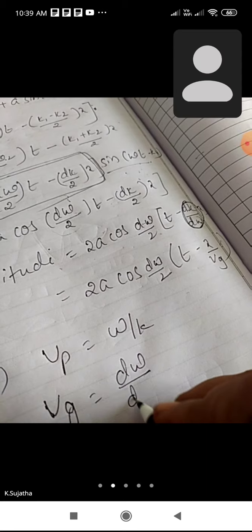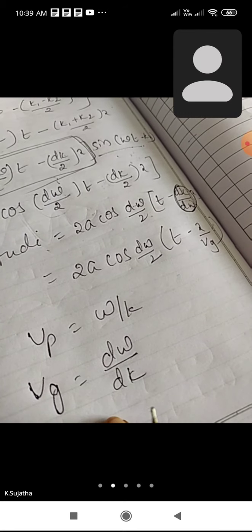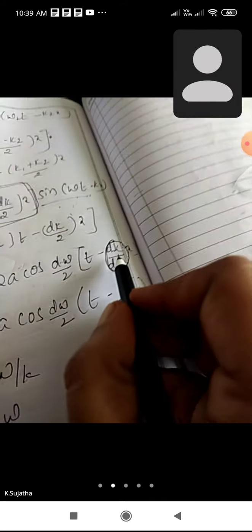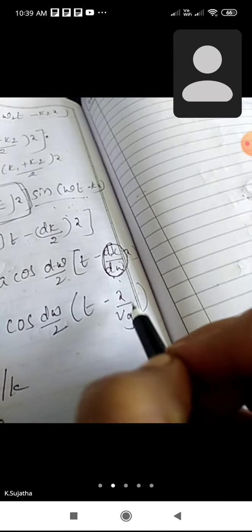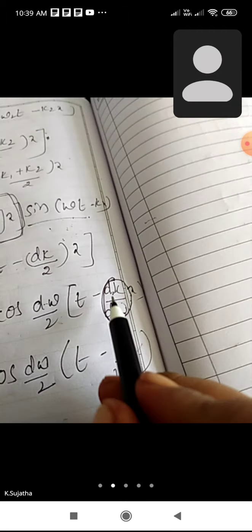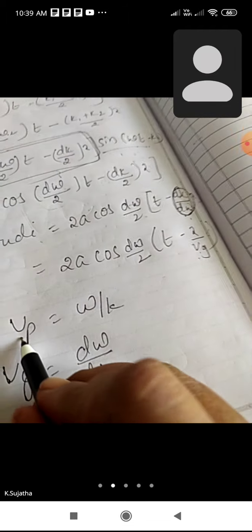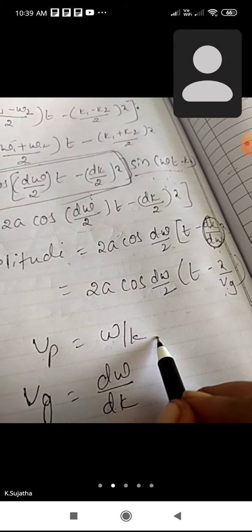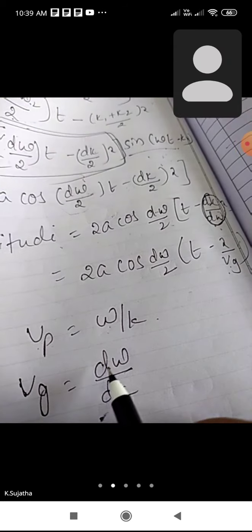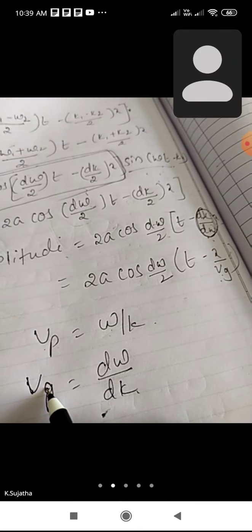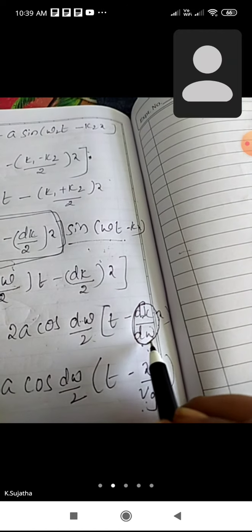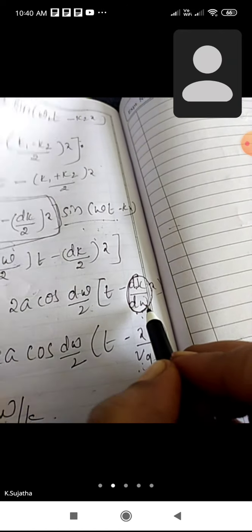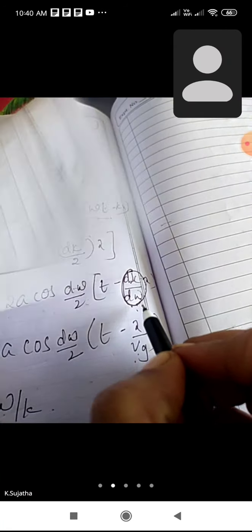Guys, understand? If I differentiate both sides, d omega by dk is said to be the group velocity. So here dk by d omega is nothing but 1 by vg.